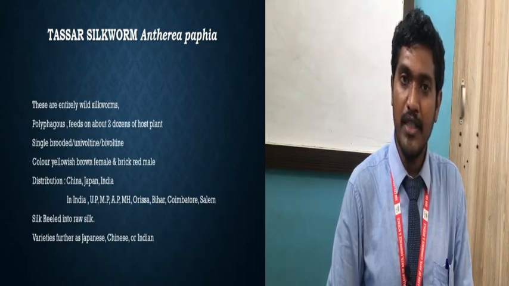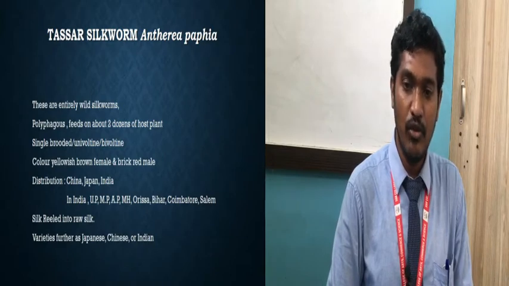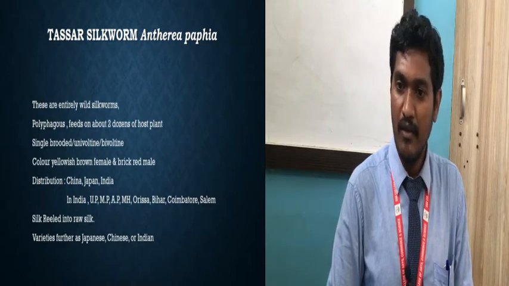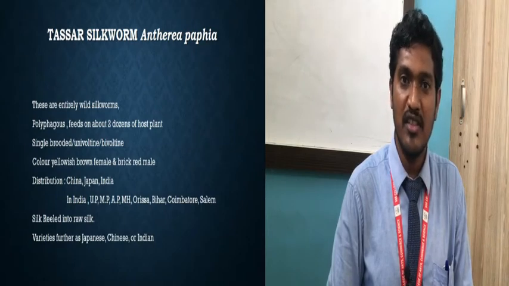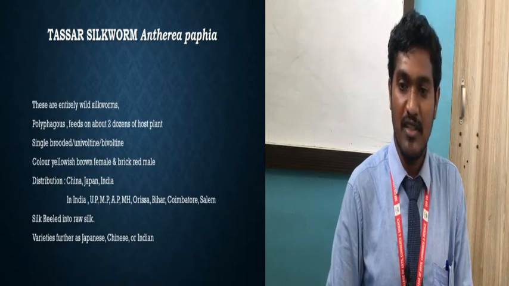Then how will the breeding habit be? उनका breeding habit, so it is either univoltine or bivoltine. Okay, see here, it is not a multivoltine. Either one generation you can take, or at most 2 generations, that is bivoltine.